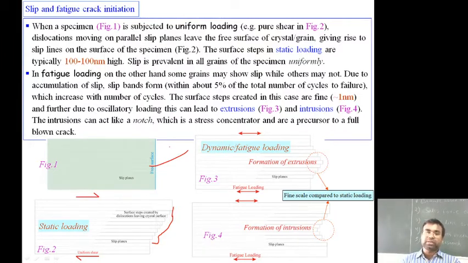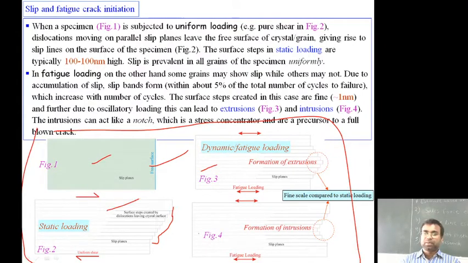So the intrusion can take place at the notch where stress concentrations are a precursor to a full blown crack. That is how this figure is a clarification here. And this is the step by step particular failure, from the static loading to the dynamic, and the failure is taking place.